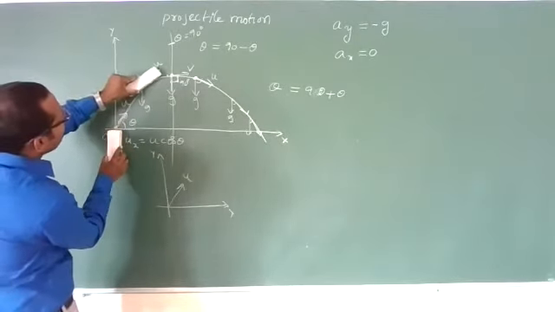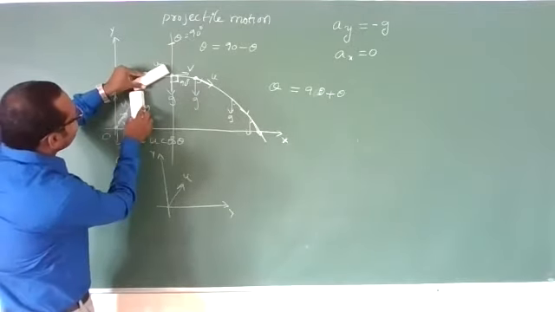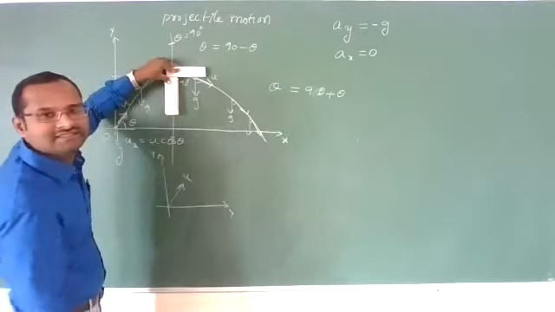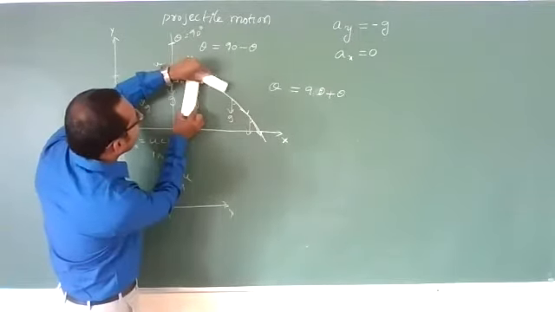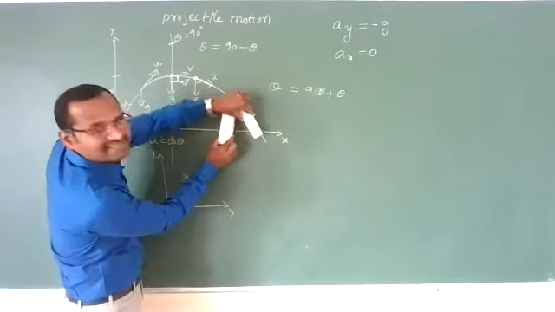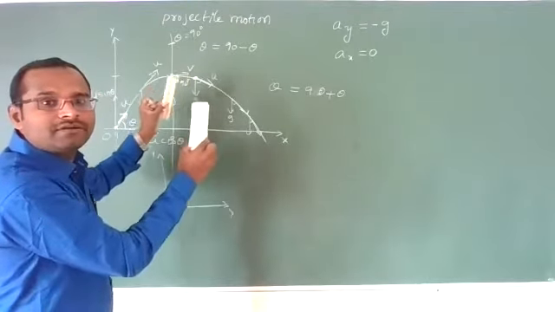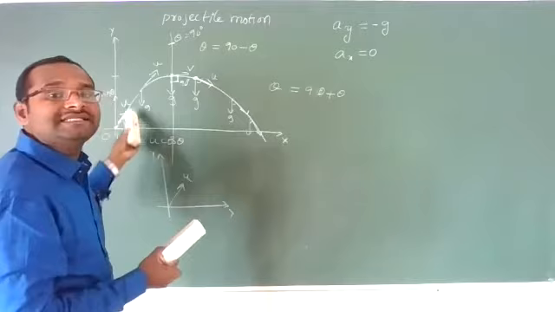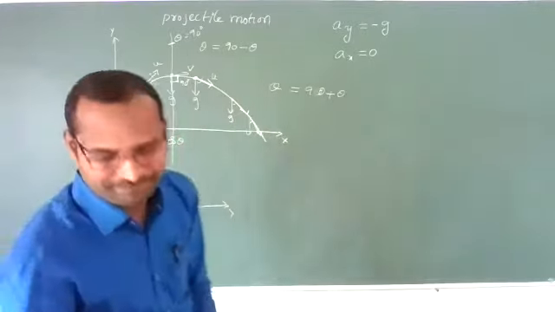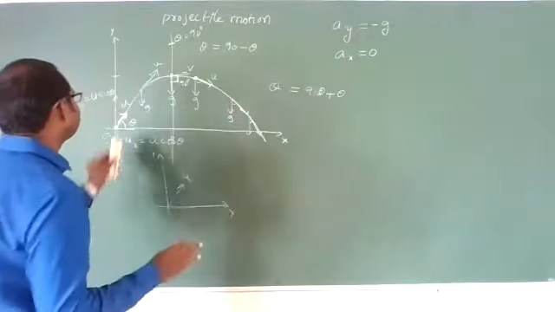When it comes here, its direction keeps changing, so the angle somewhat decreases. Exactly here it is 90 degrees. When it comes down here, it is less than 90, still less than 90, like this. The angle first decreases from 90 plus theta to 90, then thereafter it decreases to 90 minus theta. So the angle will change like this. This is the important point you need to remember about this angle.